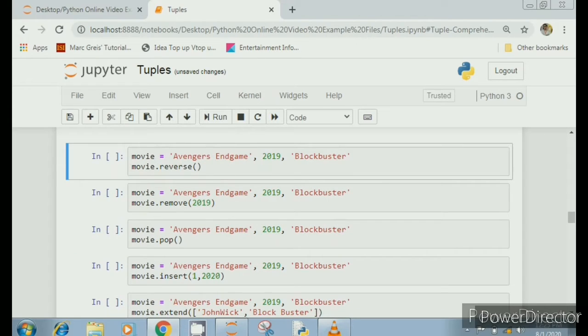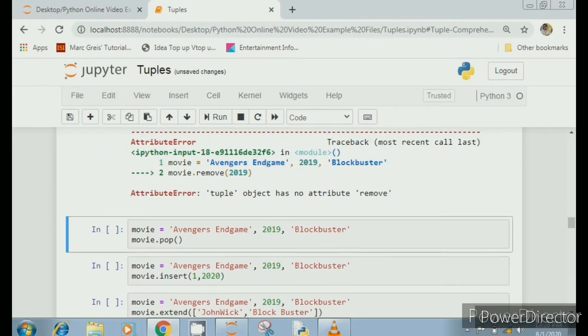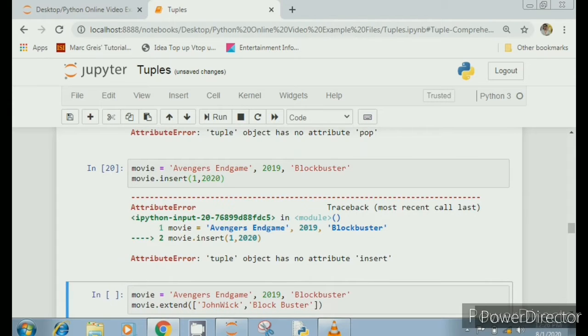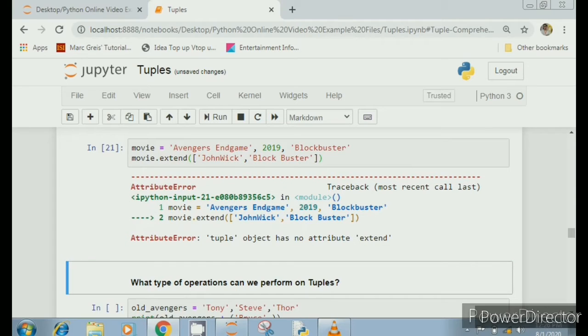No attribute sort. Let's try to reverse this. No attribute reverse. Let me remove 2019. No attribute remove. Let me pop out the last element. No attribute pop. Can I insert something at first position? No attribute insert. What about extending our tuple? No attribute extend. So basically we can't modify our created tuple, and that's why it is called immutable.